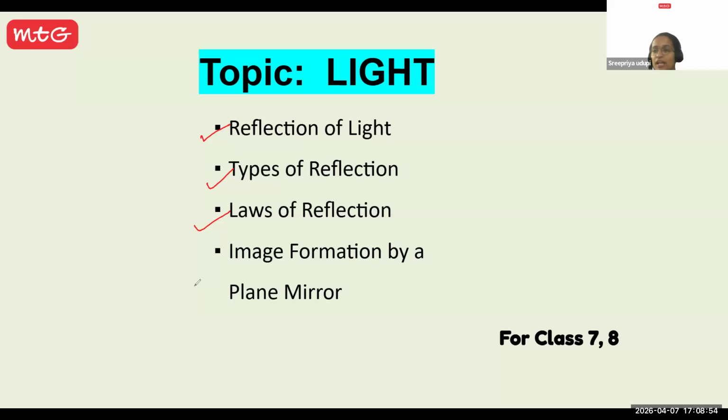Every time you stand in front of the mirror, you are able to see yourself, right? That happens due to reflection of light. We will try to understand how exactly image formation happens in a plane mirror and what its characteristics are. These are the topics we will try to understand in today's session.